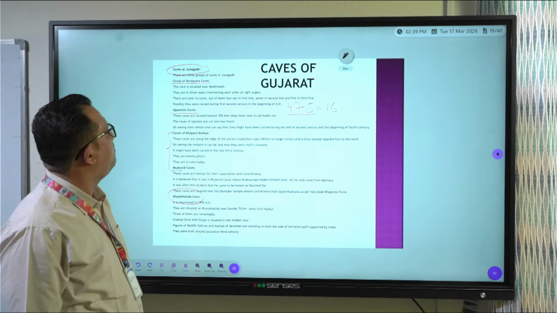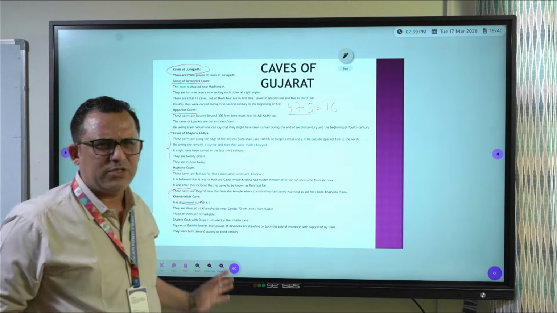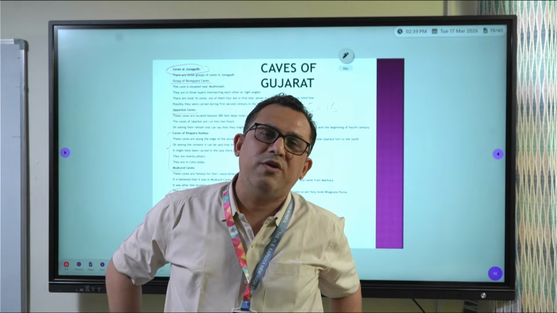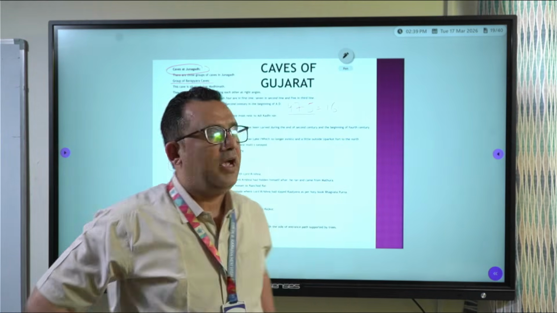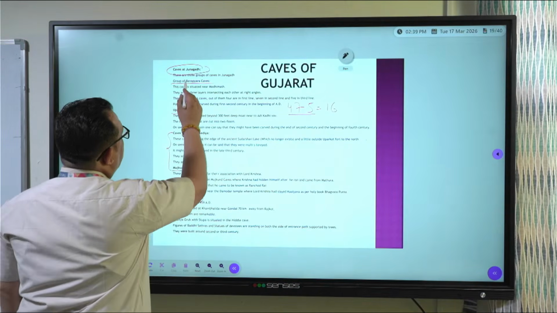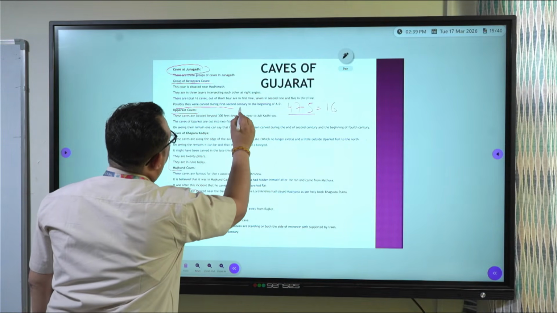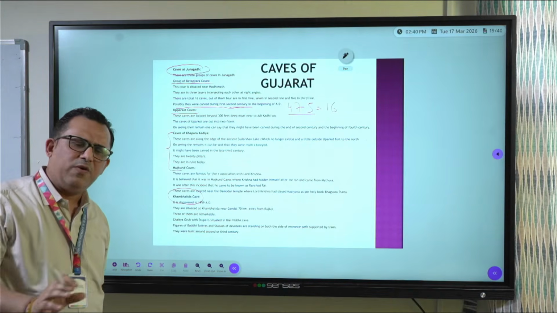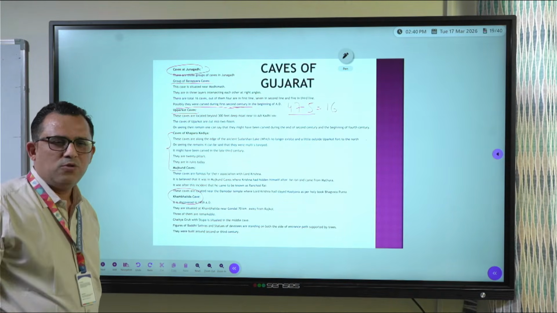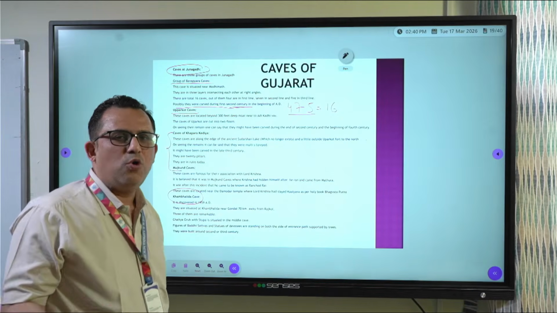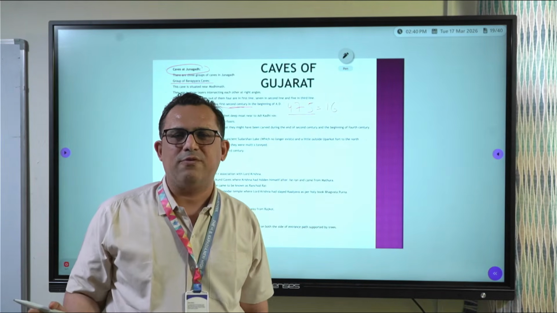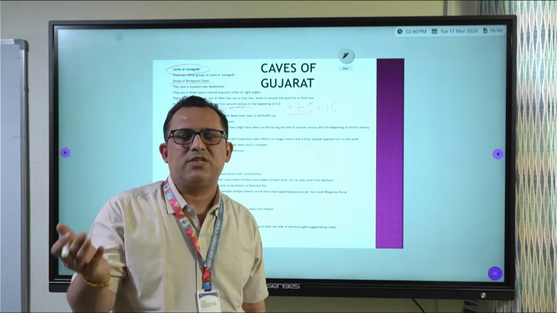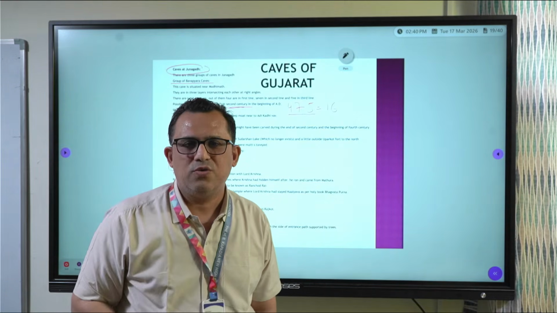7, and 5. All these caves which I am talking about right now, the Gujarat caves, were mostly constructed during the 1st to 4th century. And here you can see that these Pavakara caves were carved during the 1st and 2nd century. So between the 1st and 4th century. It is easy to write when you know approximately when these caves were constructed. You can also write that approximately these were constructed between the 1st to 4th century.